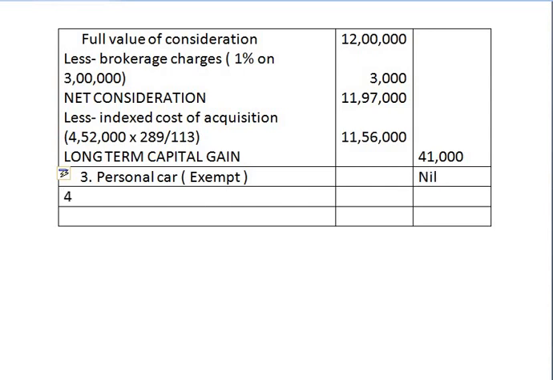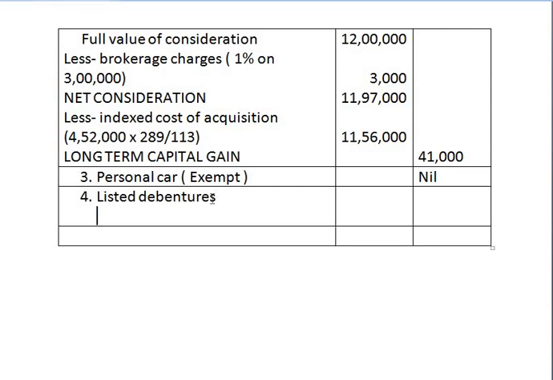Coming to last capital asset, fourth one is listed debentures. First we take full value of consideration. Mr. Rahul has sold these listed debentures for rupees 3 lakh.